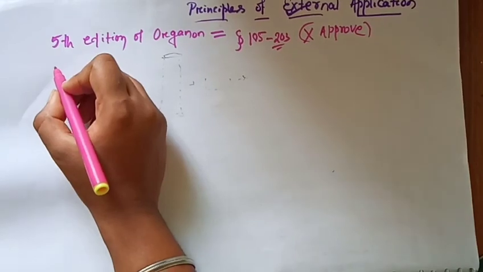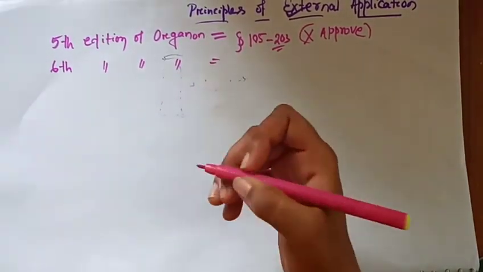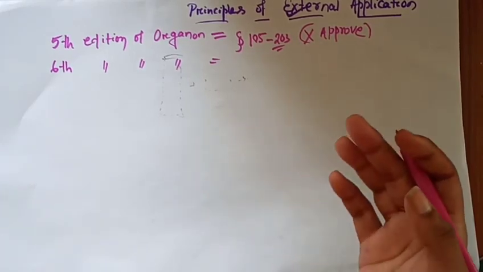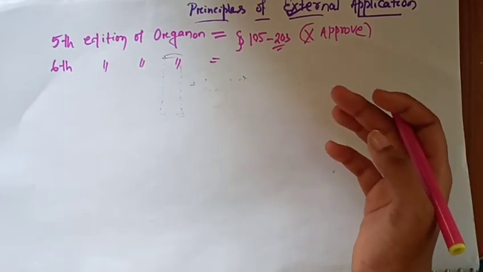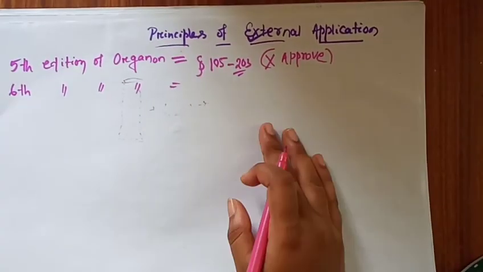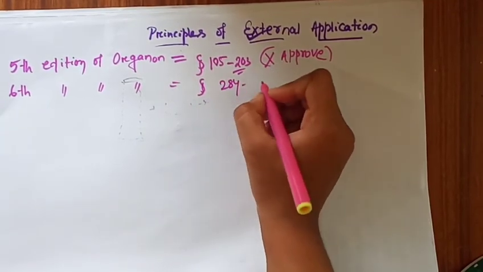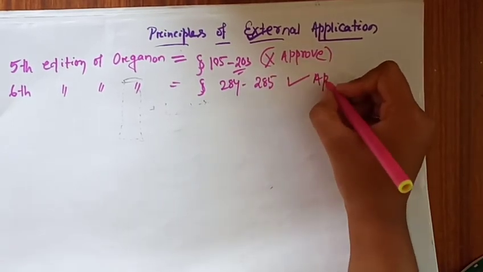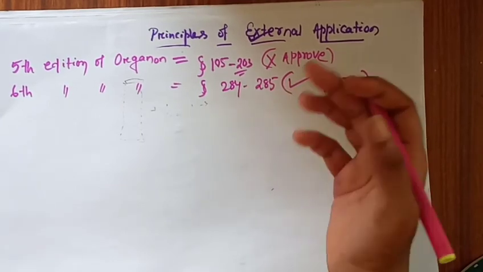But in the 6th edition of Organon, he changed his mind and described that external application should be in homeopathy. He permits the use of external application in homeopathy. So in which aphorism? That is aphorism 284 to 285, where he approved or permitted the use of external application in homeopathy.